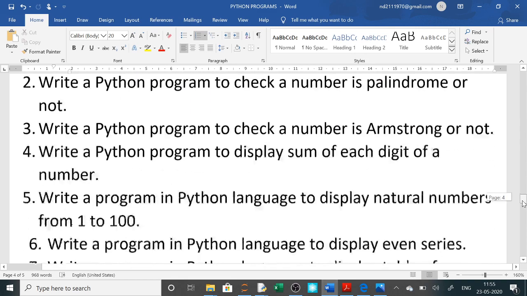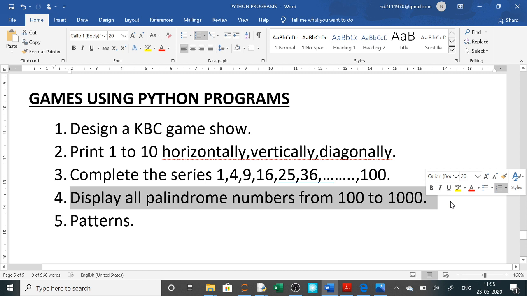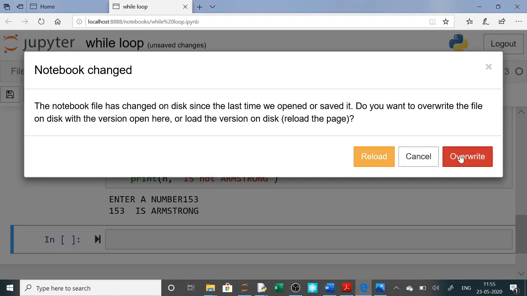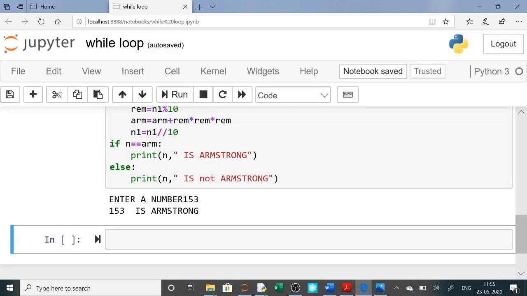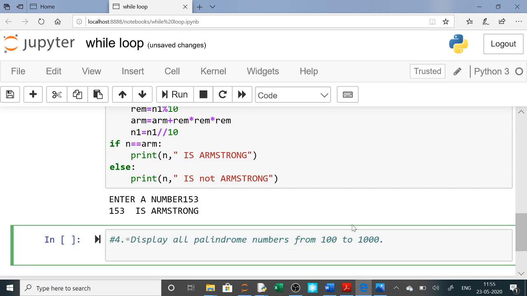Suppose this question, if you have to display all palindrome numbers. Now what you have to do here, I am just copying and pasting it here with a hash sign. Now for this, what all things you require, I will use a for loop, which will be executed from 100 to 1000, and in that I will check whether the numbers are palindrome or not. So let us do it.